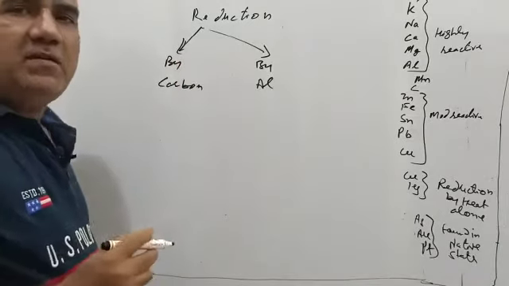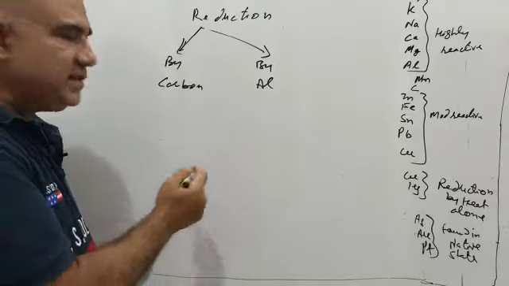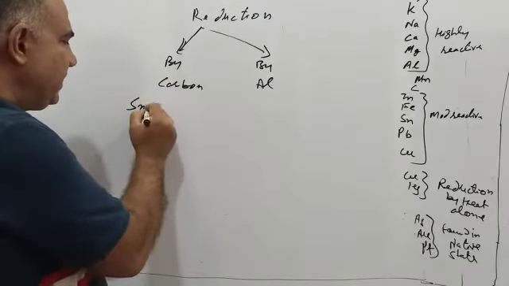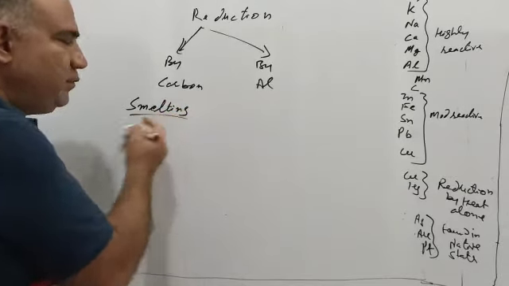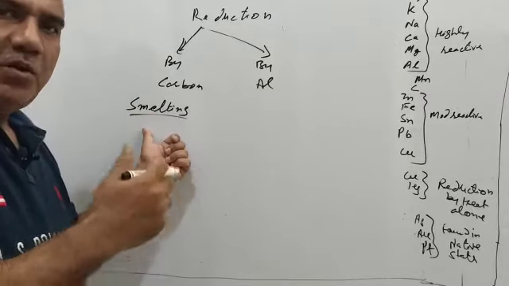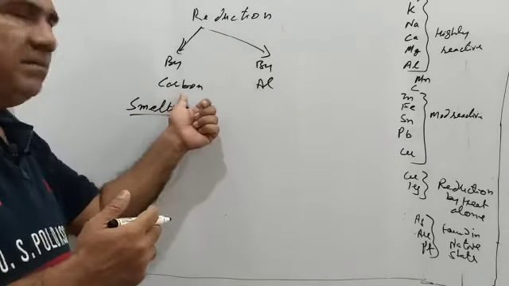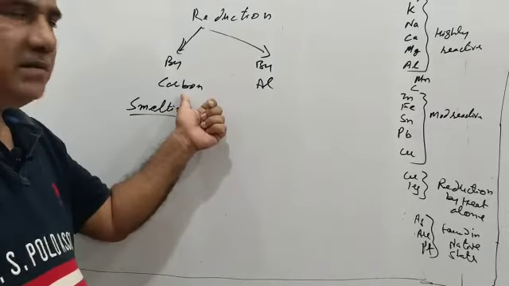If a metal oxide is reduced to pure metal by using carbon as a reducing agent, that process is called smelting. If you want to define smelting, smelting is a process in which a metal oxide is reduced by using carbon as reducing agent and we obtain pure metal.